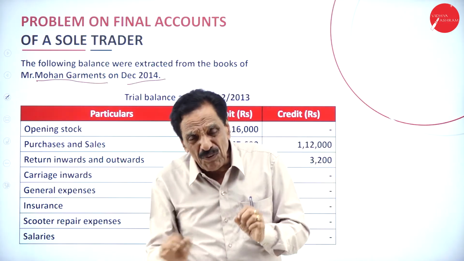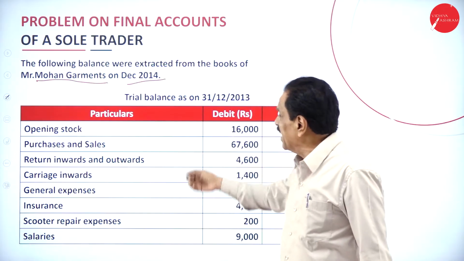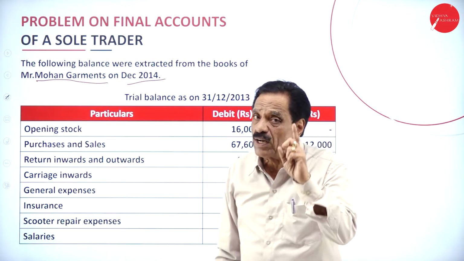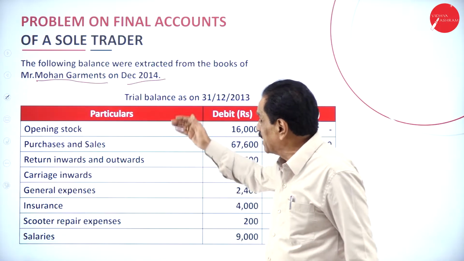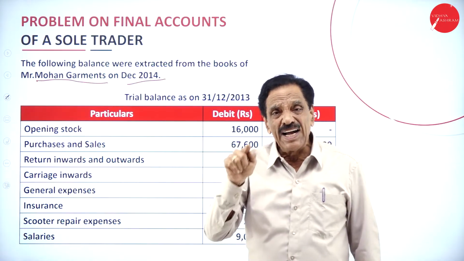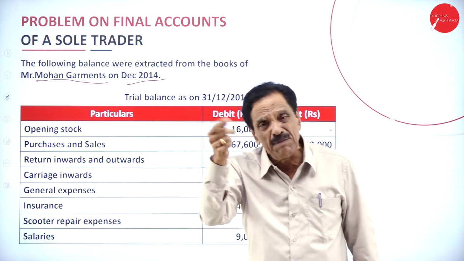Then, before doing the problem, what you have to understand is that whatever items are given in the trial balance should appear only once. The items in the adjustments should appear twice, minimum 2 times, maybe 3 times.